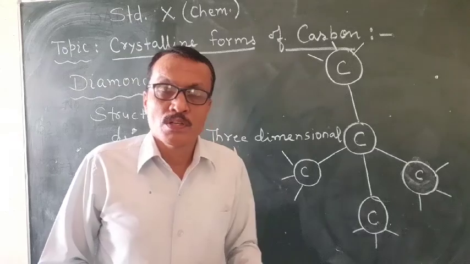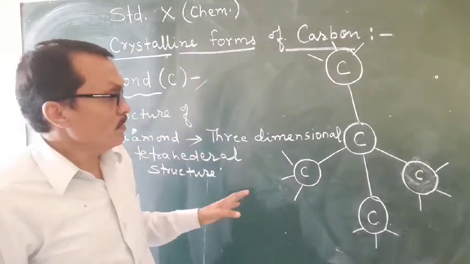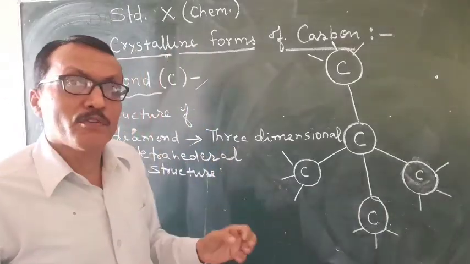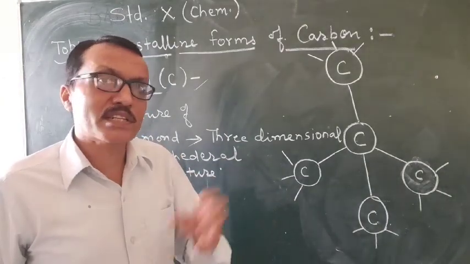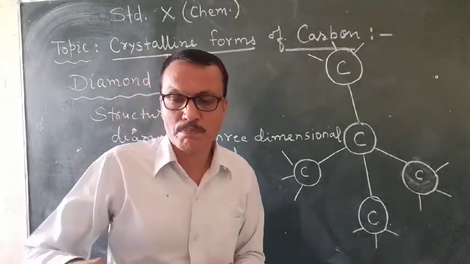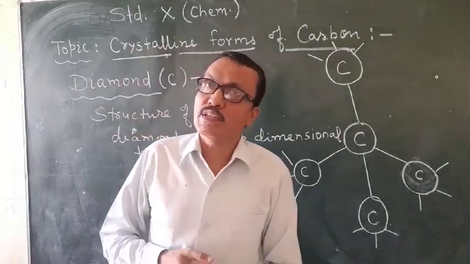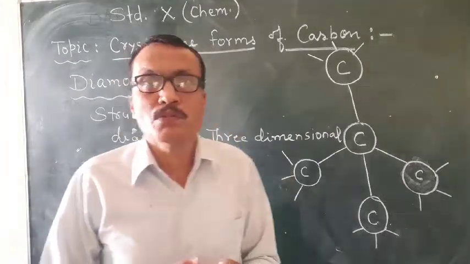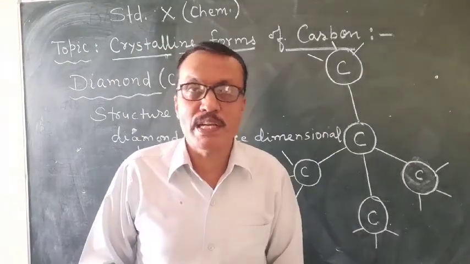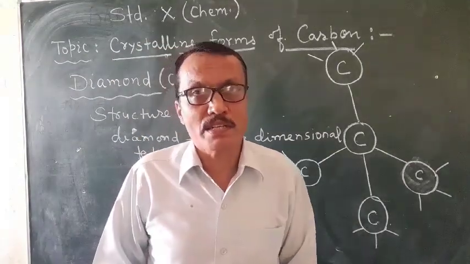Okay? So students, now after diamond we have to study graphite. This is also a crystalline form of carbon, but not today. In my next class I will discuss graphite, its properties and structure.